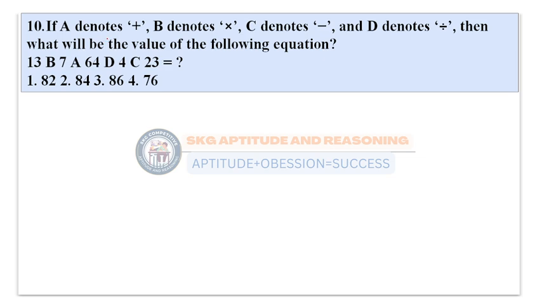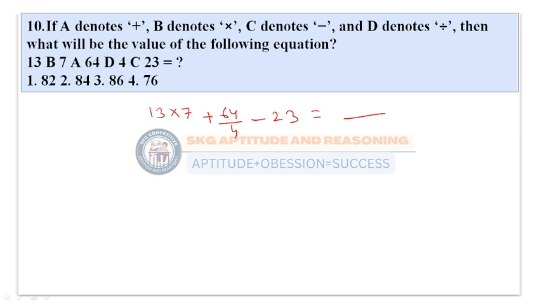This will be the next question, which also comes from mathematical operations. Here some symbols denote specific operations. Here B indicates plus multiplication by 7, A indicates plus 64, D indicates division by 4, and C indicates minus 23. We need to simplify this equation to get the answer.